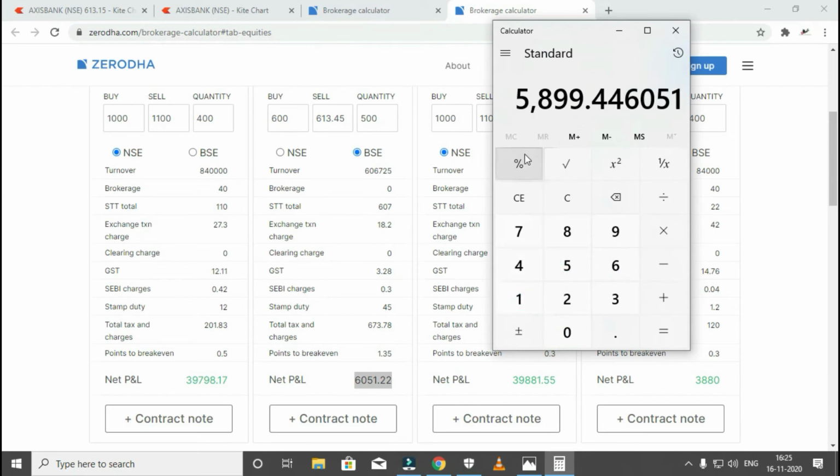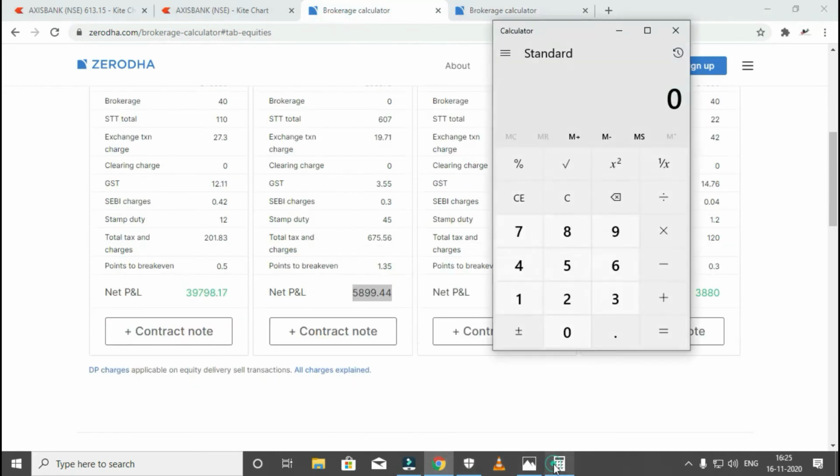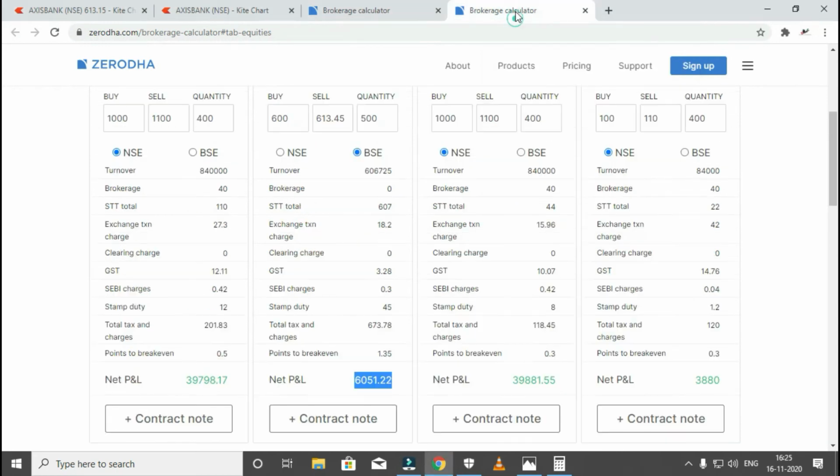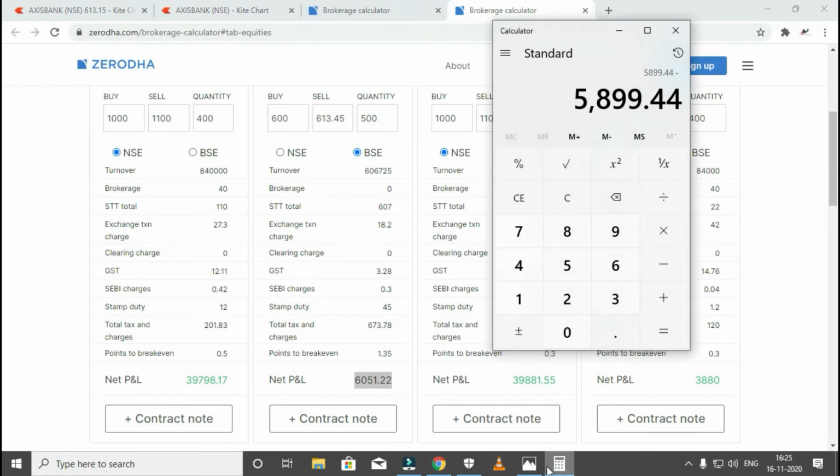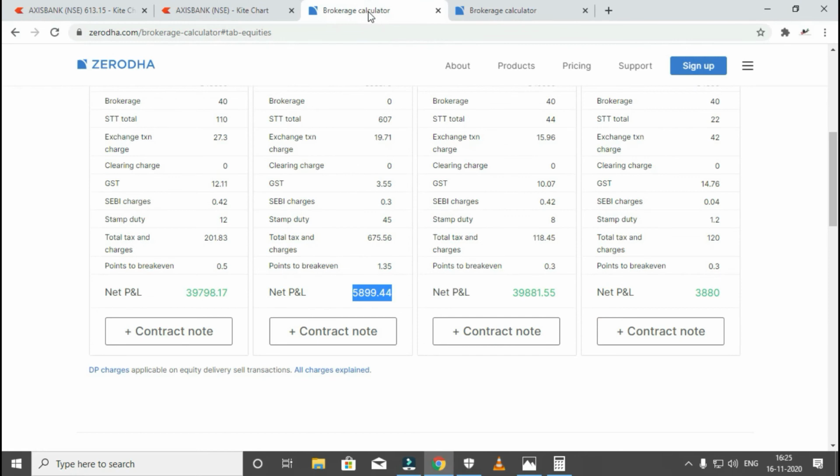6051. Sorry, I forgot to minus. 5,899.44 minus. By shuffling these windows, I just forgot to minus it. 6051.22. So easily I made a profit of 151 rupees without doing anything. To capture 150 rupees, you need to wait around 1 day or 2 days, or it may even take 1 minute. It is a matter of time, right? Without doing anything, you could have easily made some profits.